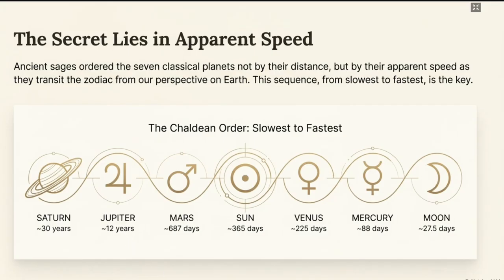The data I am presenting here is very important. We should understand that Saturn takes 30 years, Jupiter takes 12 years, Mars a little less than 2 years, Sun 365 days. Why does the Sun take 365 days? It is not actually the Sun, but Earth that takes 365 days to go around the sun. But we are sitting on Earth, so we feel that the sun is taking a full 1 year, right? So Sun 365 days, then Venus 225 days.